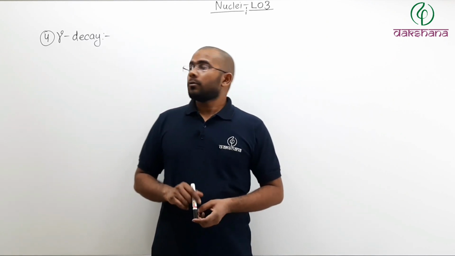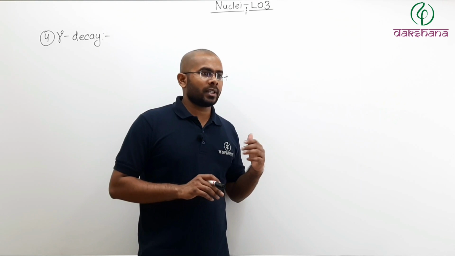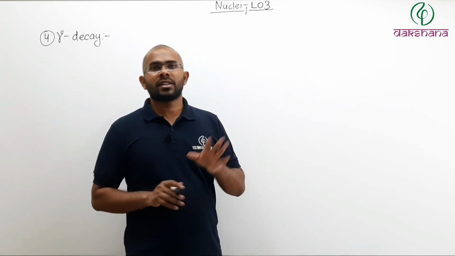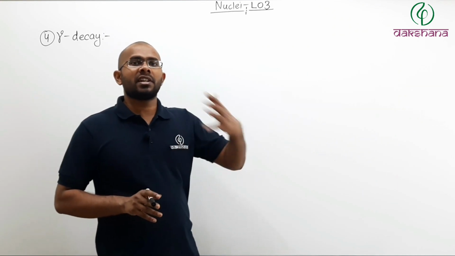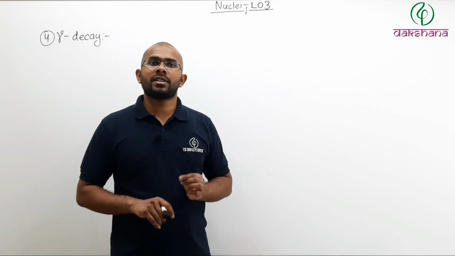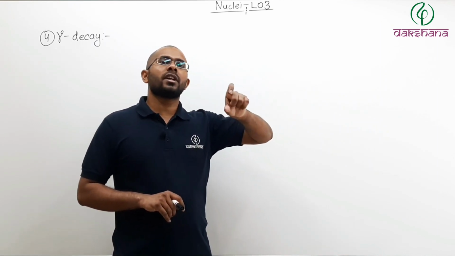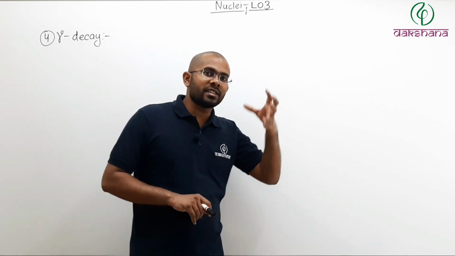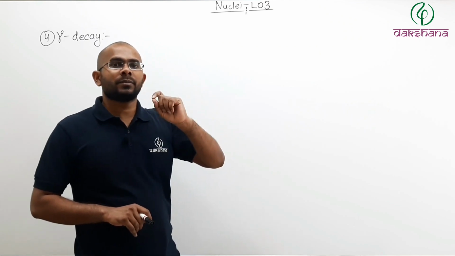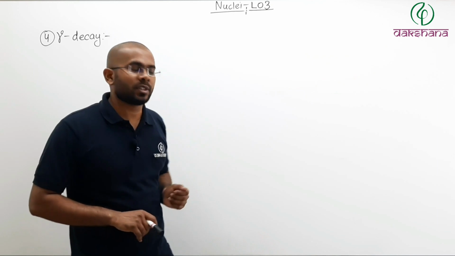Now let's talk about gamma decay. Now if you remember, in case of alpha decay or beta plus or minus decay, a lot of energy was released. Now what happens to that energy? Some part of that energy goes into increasing the kinetic energy of the daughter nucleus and either the helium ion or the beta minus particle or beta positive particle.